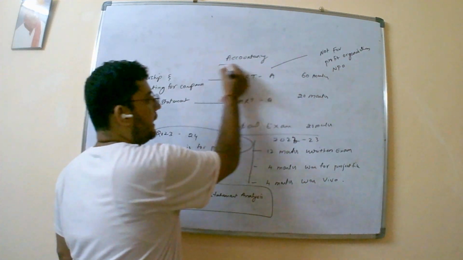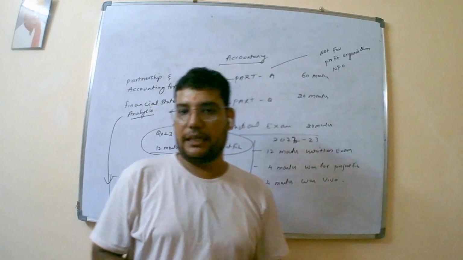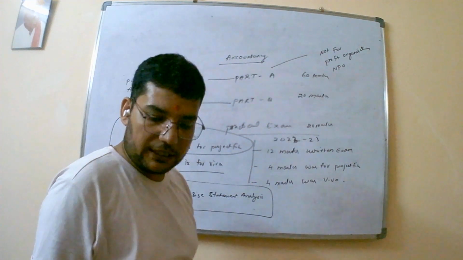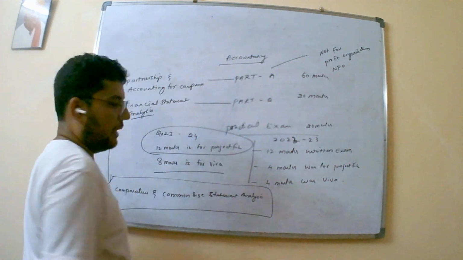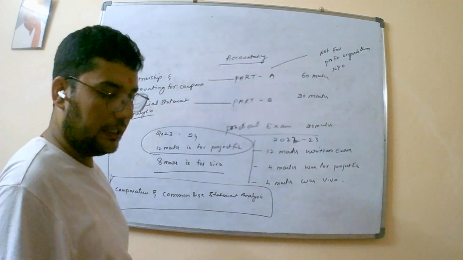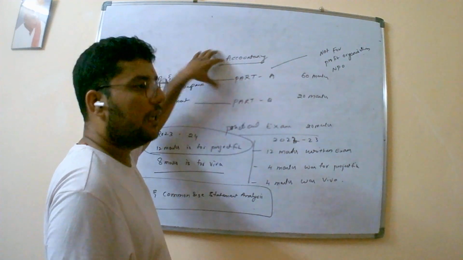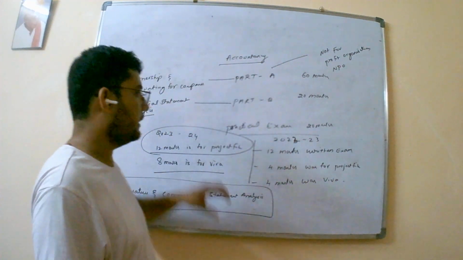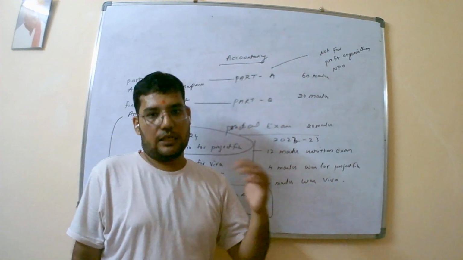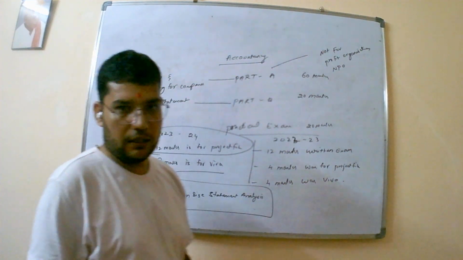Now, today I'm going to discuss the topics in your Part A, especially the partnership part. As I told you, Part A consists of partnership and accounting for companies. That means if you see your books, you will see three books: two books for Part A, that is accounting for partnership and accounting for companies, and then for Part B, a financial statement analysis book.